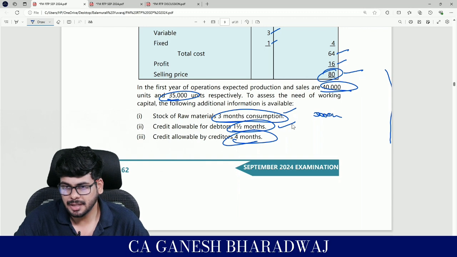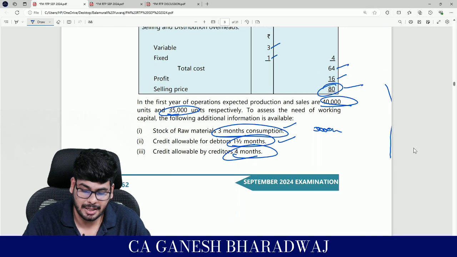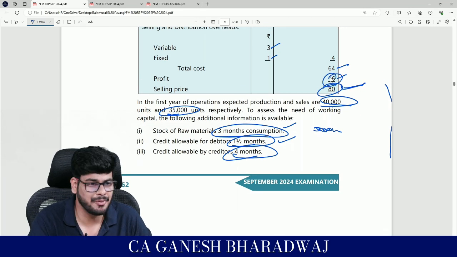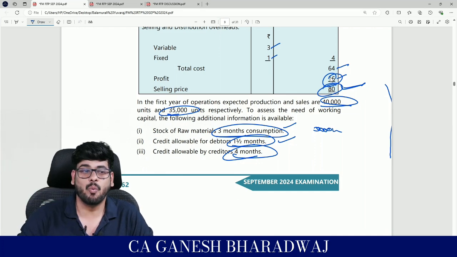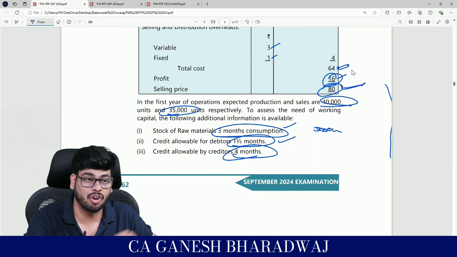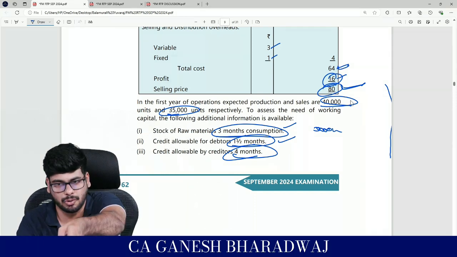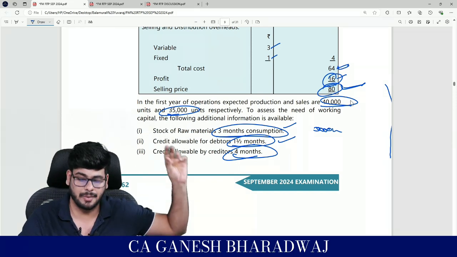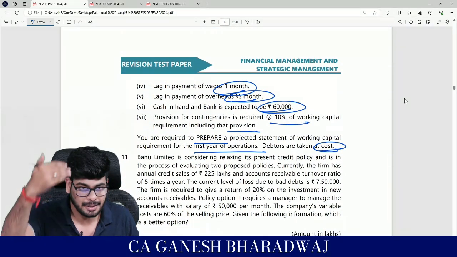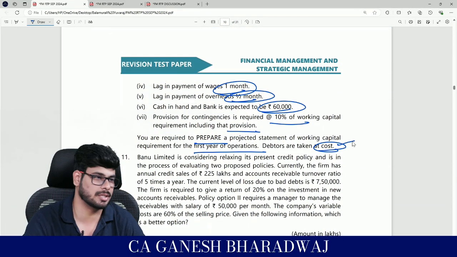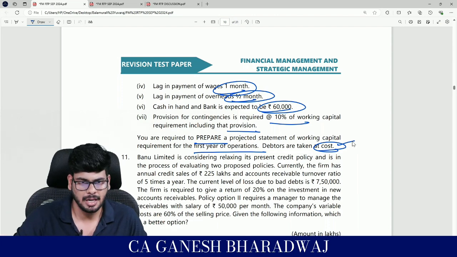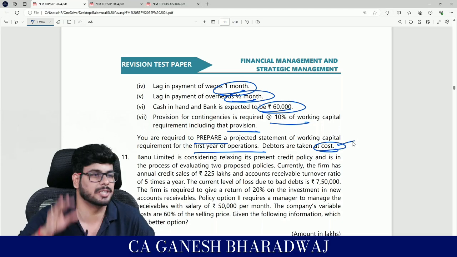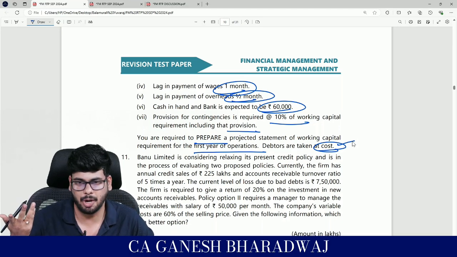Now I will not take the sale price, because profit is a figure that does not get blocked into the business. What gets blocked is only the cost of sales on the goods sold. Are you clear with this? So that's why they are asking you to prepare this working capital statement at cost, on a cash cost basis. This is actually one of the methods of working capital. Even if the question is silent, I would suggest that you do it on cash cost, because that is the right method, because profit doesn't get blocked into the business.